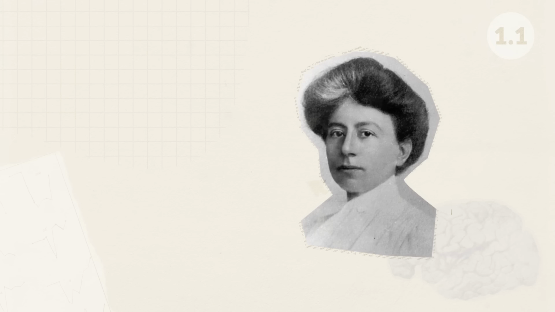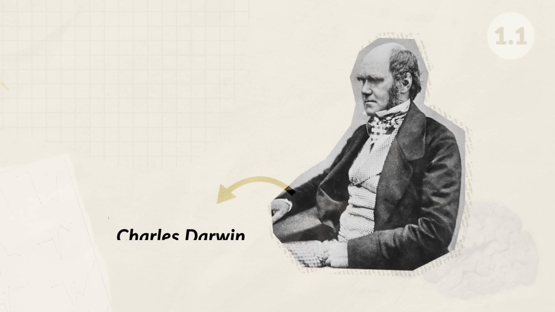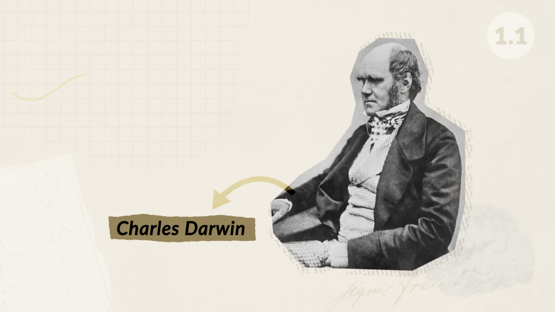Margaret Floy Washburn made significant contributions to animal research. She also became the first woman to earn a psychology degree and became the second female president of the APA. Charles Darwin proposed the idea of natural selection and argued that our behaviors and bodies were shaped through natural selection. This reinforced and shaped the theoretical approach known as evolutionary psychology.